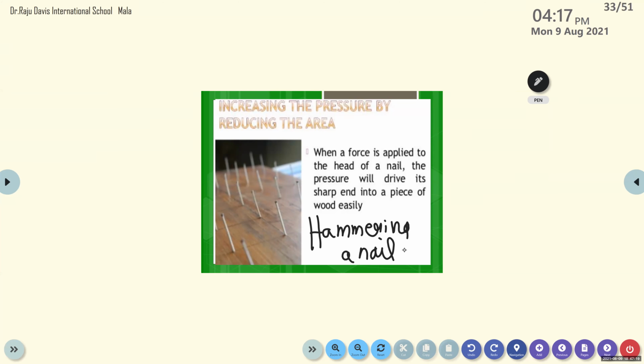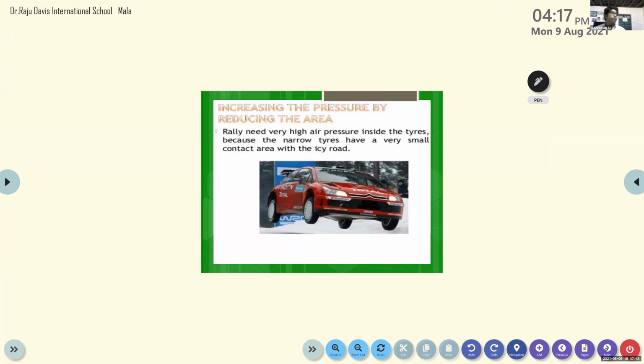Similarly, if it is a blunt nail, do you think it can enter into the wall beautifully? No. Even though it is a nail, a blunt nail may not enter into the wall. You should have a sharp edge on it. So this is increasing the pressure by reducing the area. These are some examples. You can see so many other examples in our life.